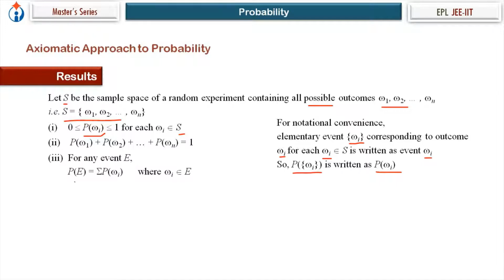So for every event E, P of E is summation of all P of omega i, where omega i belongs to E. So if omega 1 comes, omega 2 comes, omega 3 comes. Actually, omega 1, omega 2, omega 3, let's say they are the elements of the set E, event E. So P of E is equal to P of omega 1 plus P of omega 2 plus P of omega 3, as they are all mutually exclusive elementary events. Every elementary event is mutually exclusive.